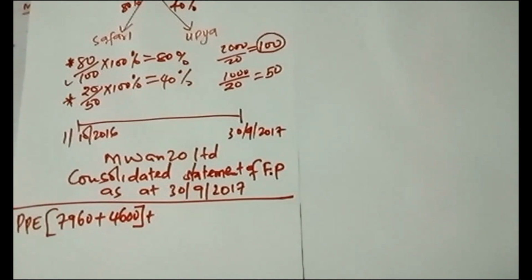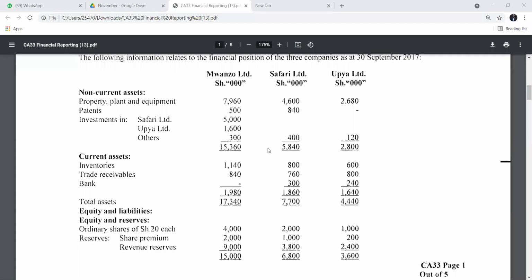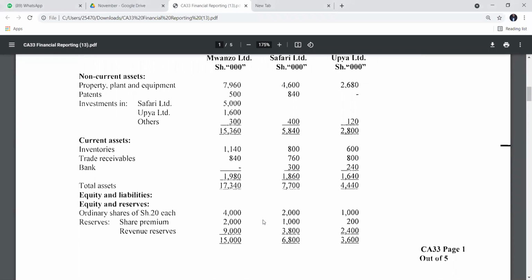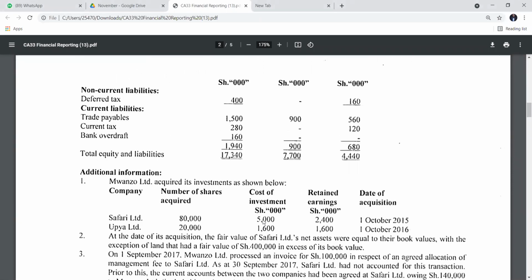There was a revaluation of rand, that one I already interpreted, it was 400. They give you this in additional information too, of which they said the fair value was in excess of the book value by this 400. That was revaluation.